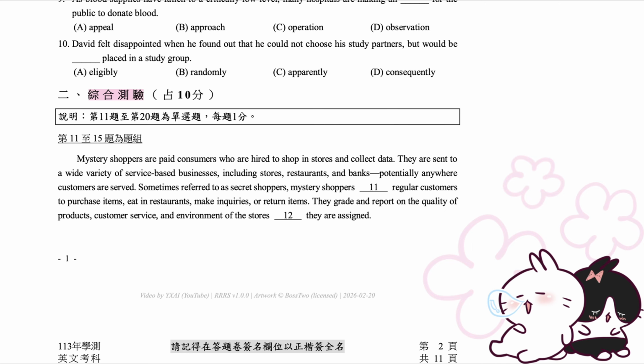2. Comprehensive assessment. 10 points. Directions. Questions 11 to 20 are multiple choice questions, 1 point each.